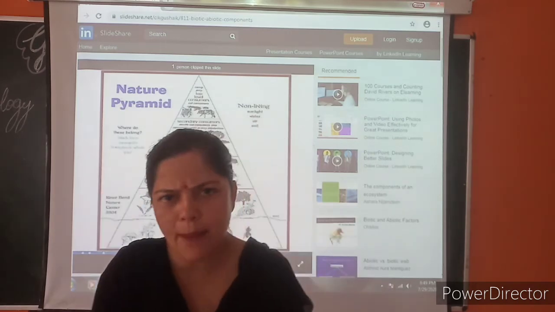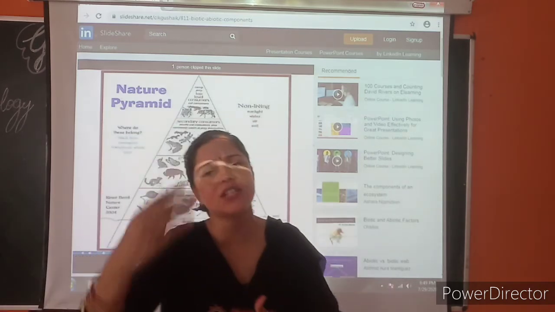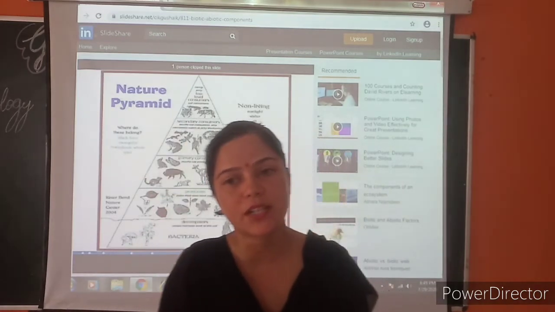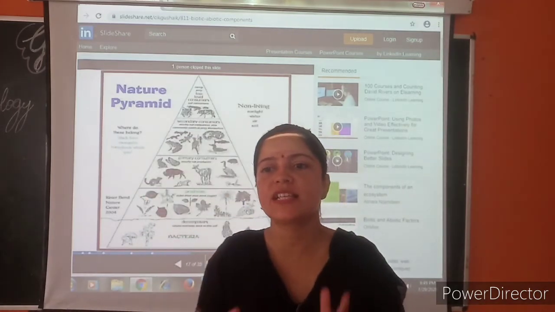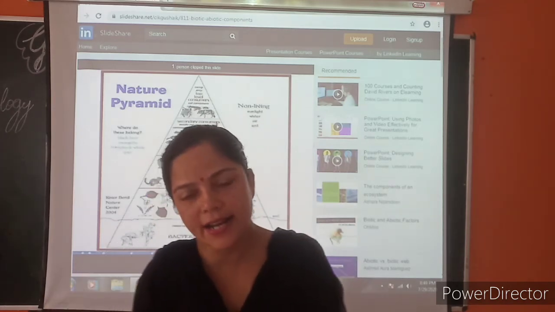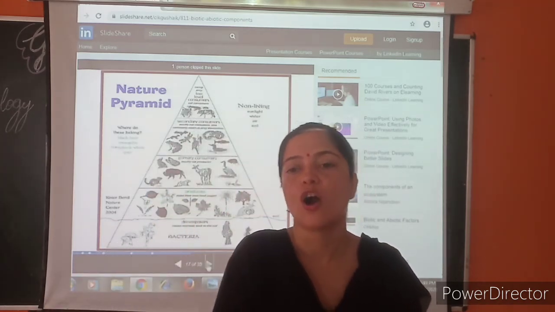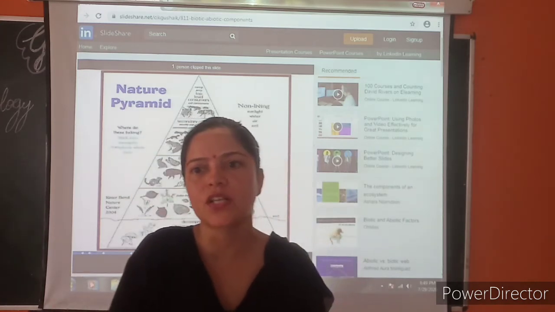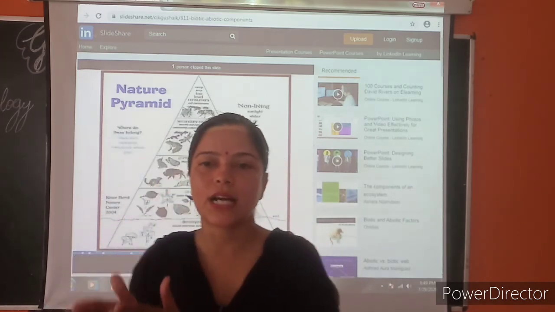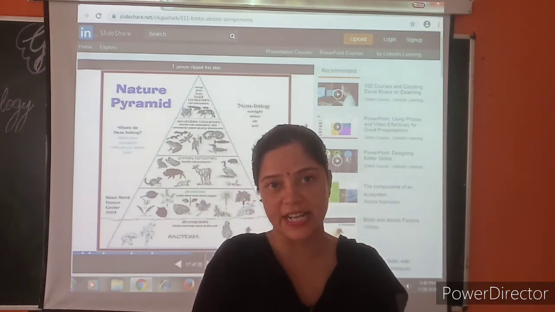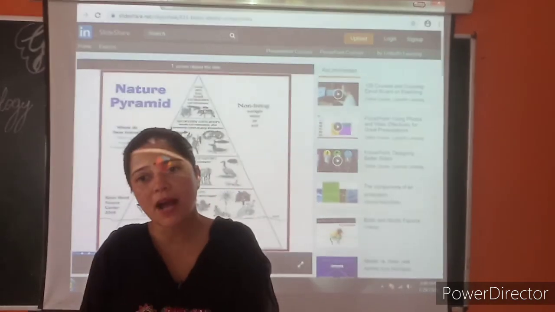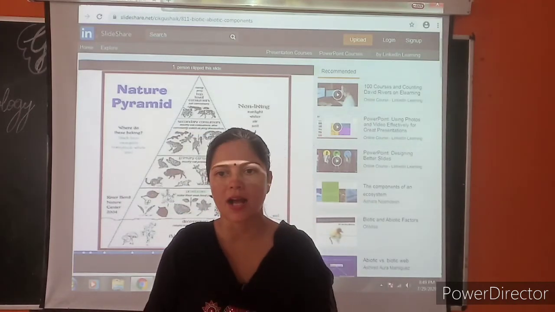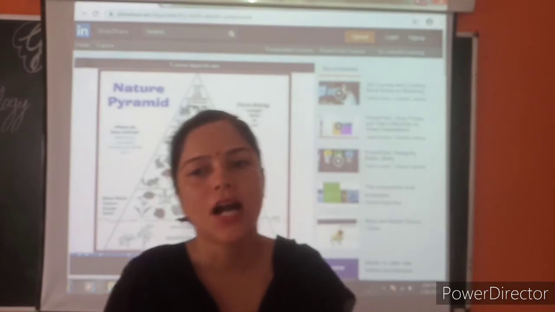Green plants trap the solar energy and convert it into chemical energy, and the food chain starts with the green plants. The food chain starts from the conversion of solar energy into chemical energy of food by green plants, and the stored energy is transferred from one organism to the other dependent organism. For instance, when green plants are eaten by herbivores, the stored energy in plants is transferred to the herbivores.